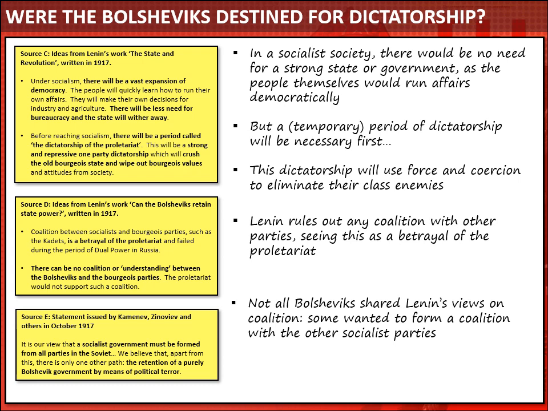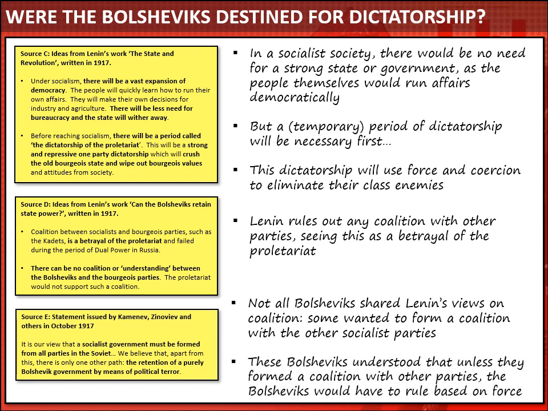So perhaps not all Bolsheviks intended to create a one-party state. Some Bolsheviks wanted to work with the other socialist parties. And there's a warning here as well. These Bolsheviks clearly understand that unless the Bolsheviks work in coalition with other parties, then they would have to rule based on force. And Kamenev and Zinoviev are suggesting very strongly here that that is not what they want the Bolsheviks to do. So perhaps they're evidence to support hypothesis 2.